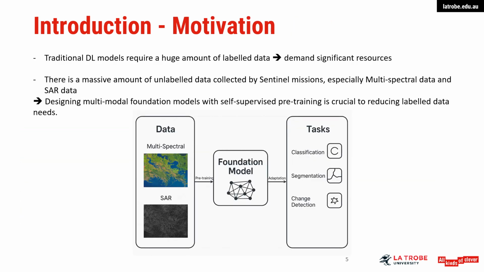However, traditional deep learning models typically require a large amount of labeled data, which can be time-consuming and costly to obtain, especially in the context of satellite imagery. At the same time, there is a massive amount of unlabeled remote sensing data, especially from satellite missions like Sentinel, that often goes underused. To bridge this gap, designing multimodal foundation models using self-supervised pre-training has become increasingly important. This approach allows us to leverage both multispectral and SAR data without relying heavily on labeled datasets, making it far more scalable and efficient for real-world applications.